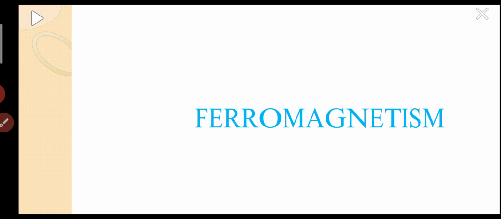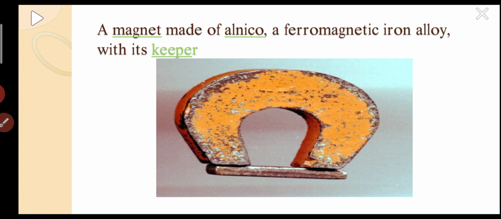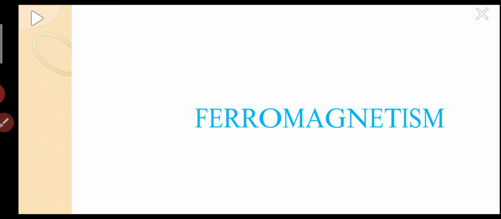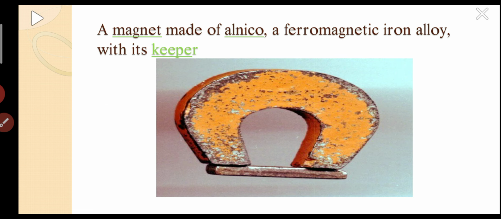So, ferromagnetism. This is a simple soft iron ferromagnet. It is made up of alnico.